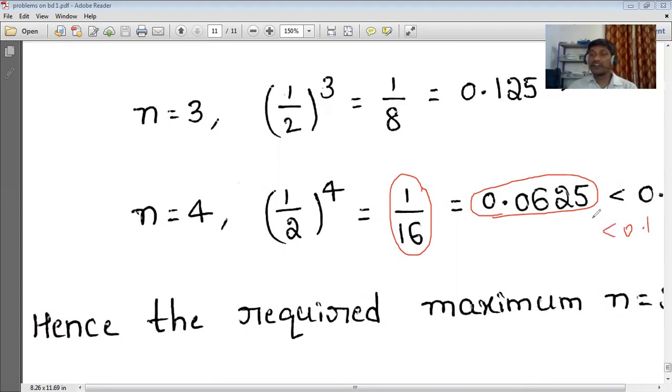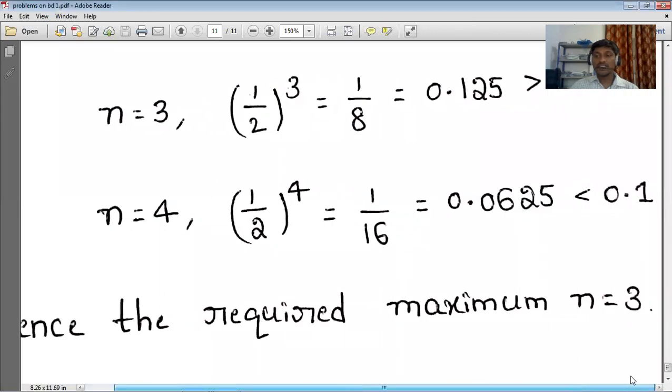But what they ask is that we require the maximum value of n, and that should satisfy the condition. By substituting n is equal to 3, we got 0.125, which is greater than 0.1, right? So this is the maximum value of n. Why? Because at this value the condition is satisfied, and from n is equal to 4 onwards, this condition doesn't satisfy. Hence the required maximum value is n is equal to 3.